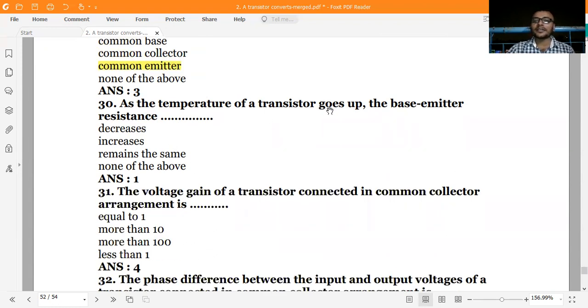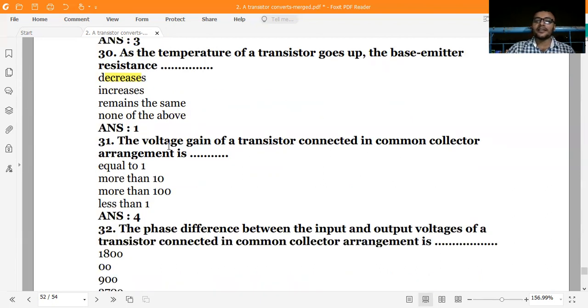As the temperature of a transistor goes up, the base emitter resistance will decrease. If you increase the temperature, some transistors also go into thermal runaway. A transistor may burn, so it is very peculiar to increase the temperature for a transistor.